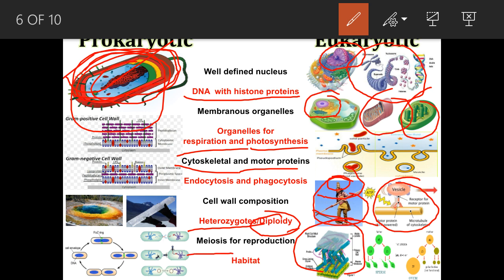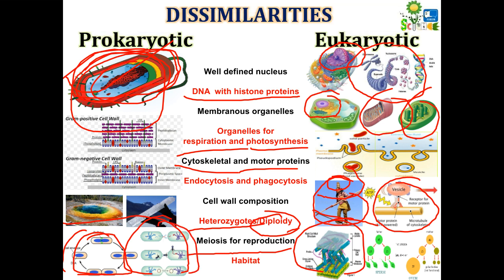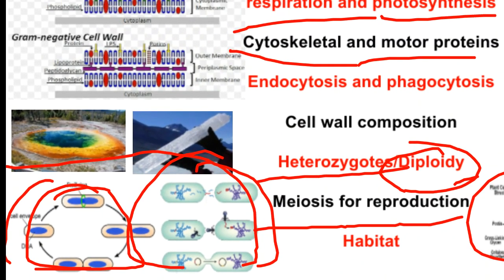Next point is meiosis for reproduction. In case of prokaryotes, the reproduction is by some different process. This is binary fission. There is also endospore formation, and if you look at this structure, now let's zoom. If you look at this, the first thing is where you can see red color particles entering into another type of cell, is called transformation.